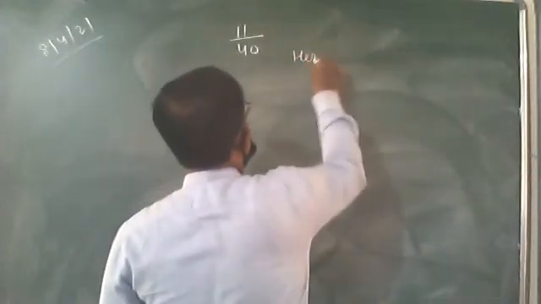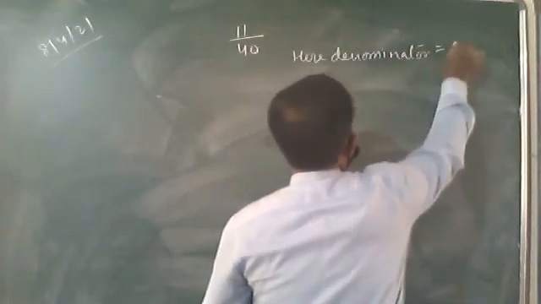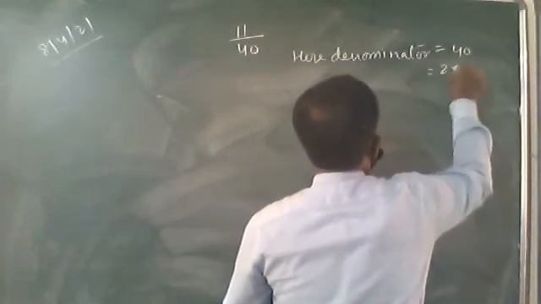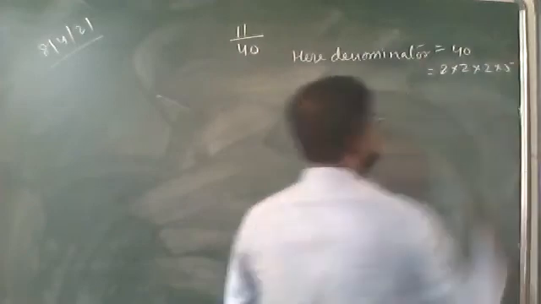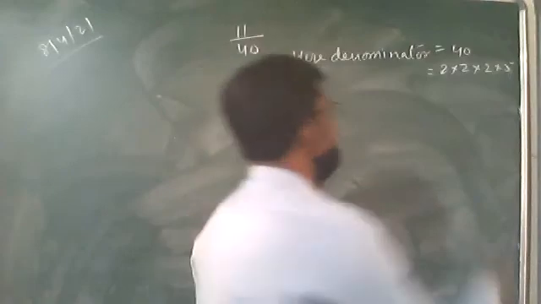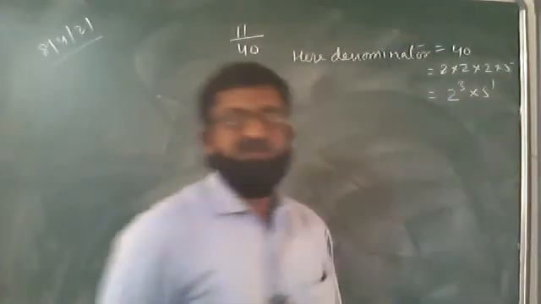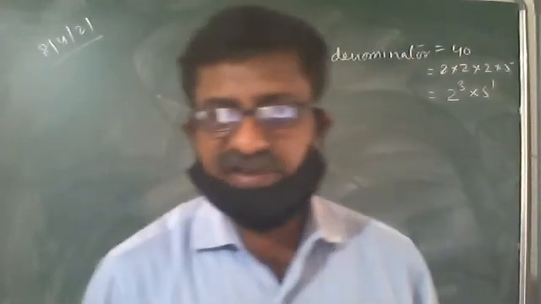Here the denominator is 40. When you take out the factors of 40, we get 2 into 2 into 2 into 5. That means it is 2 to the power 3 into 5 to the power 1. We are getting only one 5, whereas we are getting three 2s.